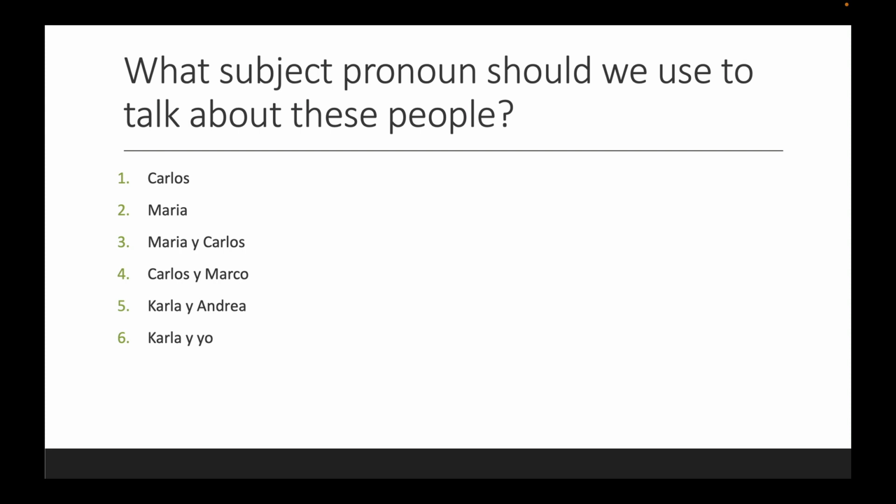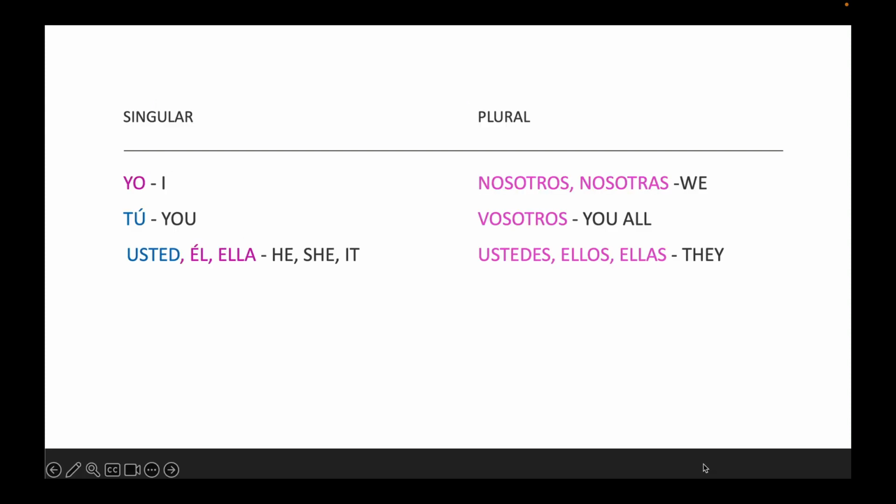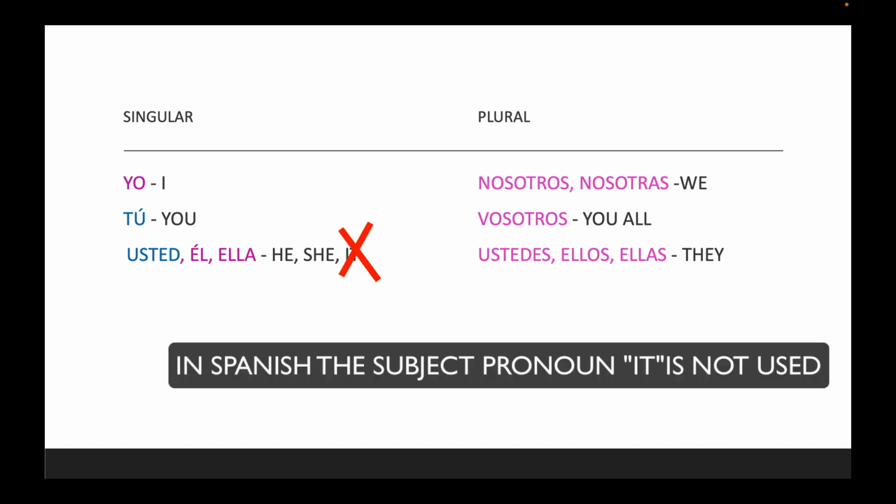Just make sure that you learn all of the subject pronouns. For the class, we will use the following. Yo. Tú. That's the informal you. Usted. That is the formal you and it is conjugated just as él or ella. We will also use él, ella. We will not use it.